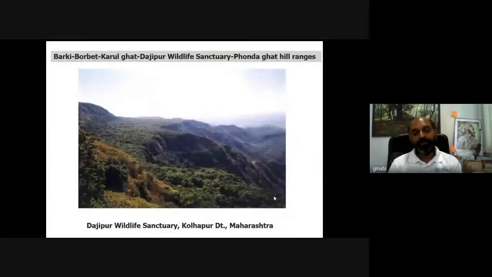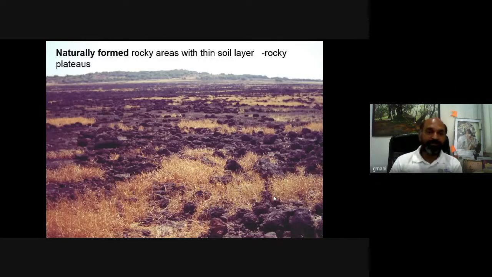This is again a typical evergreen forest from the Western Ghats of the southern part of Maharashtra. This is Dajipur Wildlife Sanctuary, known for the biggest cattle of the world, called Bos gaurus or Indian Gaur, or in Marathi it is called Gawa. So one must visit this habitat. These are typical lateritic plateaus. You can see the rocky boulders on the plateaus. This looks barren, but it supports an entirely different kind of biota.